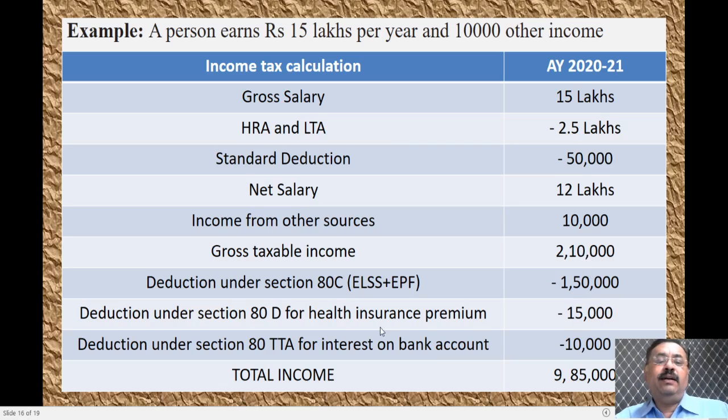And the standard deduction for 80D is 15,000, and the deduction under 80TTA will be minus 10,000 rupees. If you calculate all these things, out of 12 lakh rupees, the net income that is payable is 9 lakh 85,000.